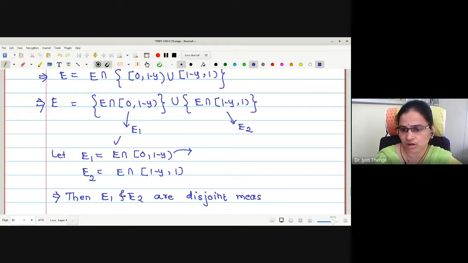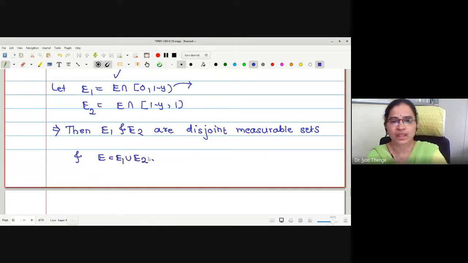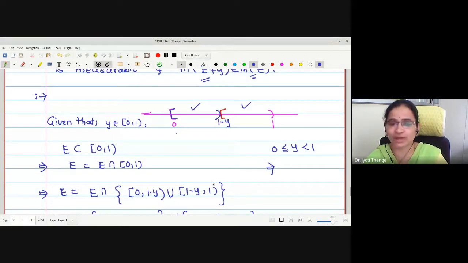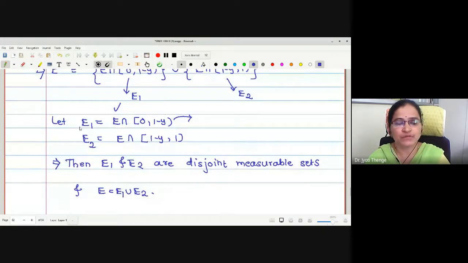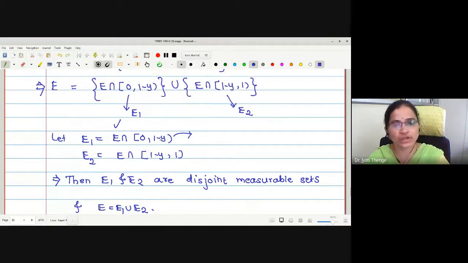E1, E2 are disjoint measurable sets. Can I write the set E as E1 union E2? Now one may have a question, why have we taken this 1 minus y actually? This may be a question, but the answer is in the next step. When we write this set E1 and find its translation modulo 1 with y, this 1 minus y will help us generate the sum x plus y. Okay, that I will explain.